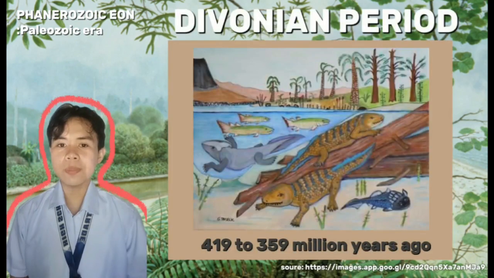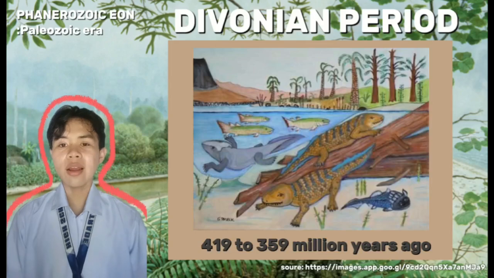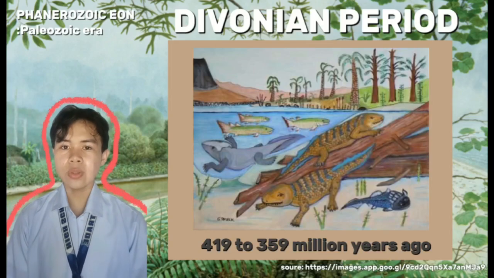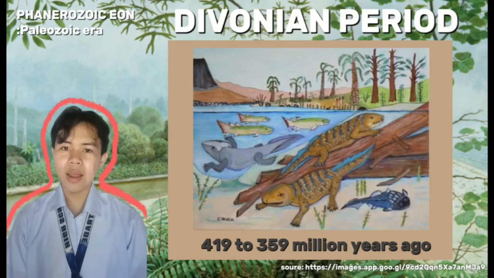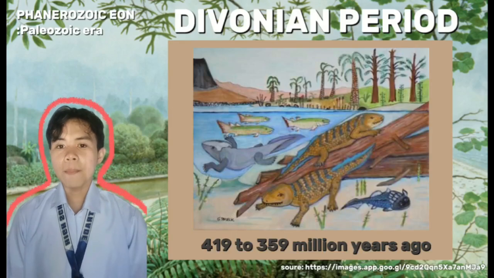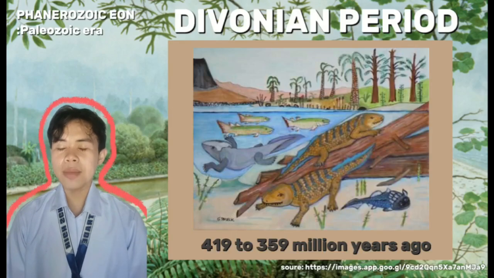The Devonian period, spanning from 419 to 359 million years ago, is often called the Age of Fishes due to the incredible diversity and abundance of fish that evolved during this time. The Devonian saw the rise of many fish, including the placoderms, sharks, and bony fish, and marks the evolution of the amphibians.